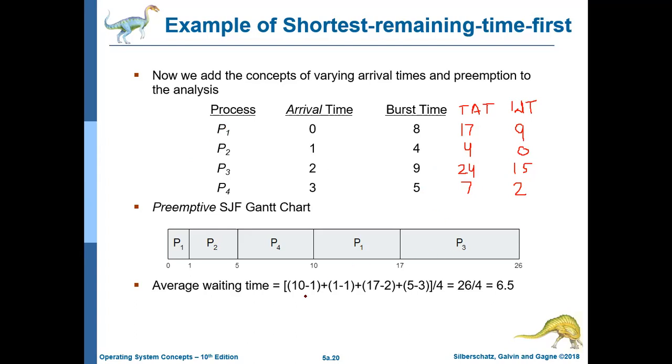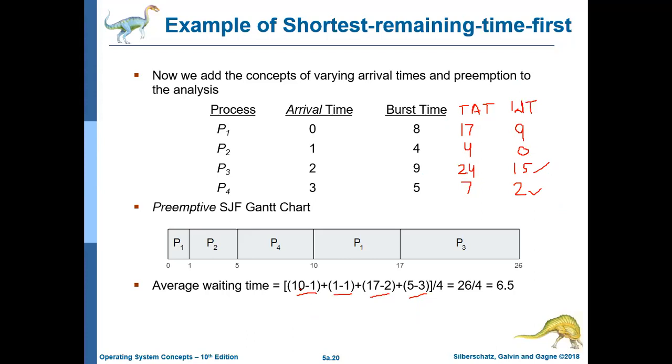Now here, all these waiting times are the same, but the method for calculating is different. Here 10 minus 1 for P1, that is 9, which we have calculated. 1 minus 1, that is 0. 17 minus 2, that is 15. And 5 minus 3, that is 2. We have already calculated these using this method.